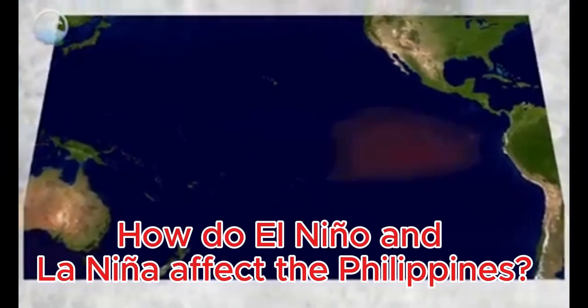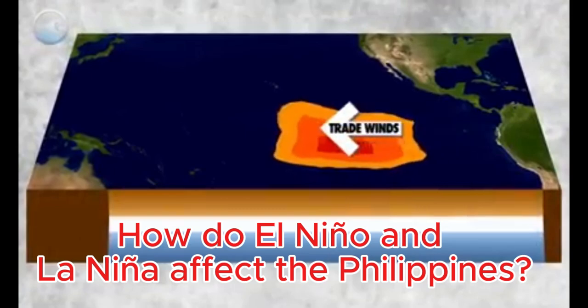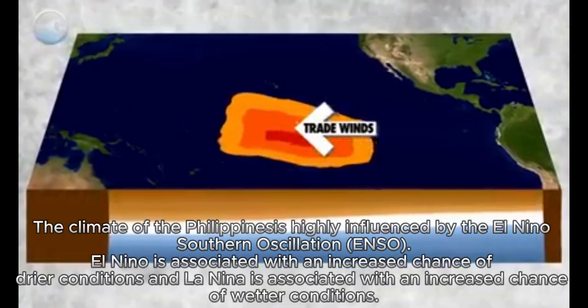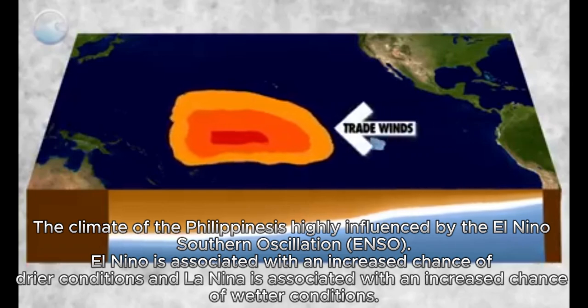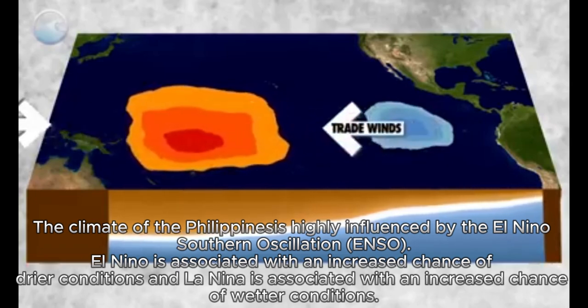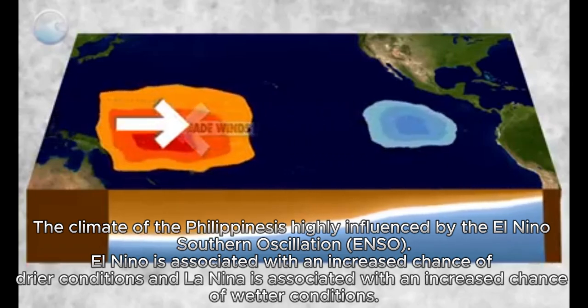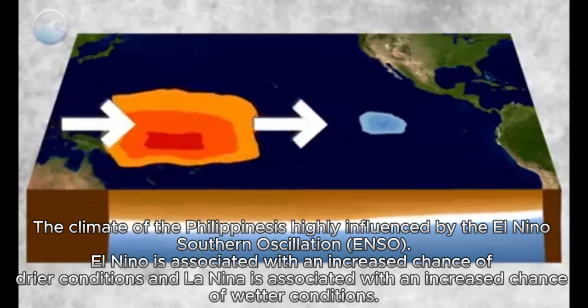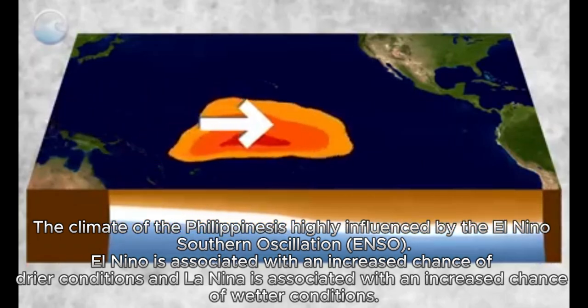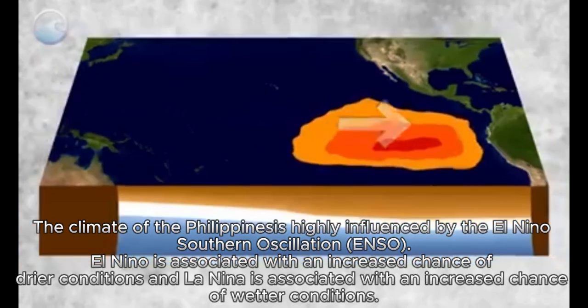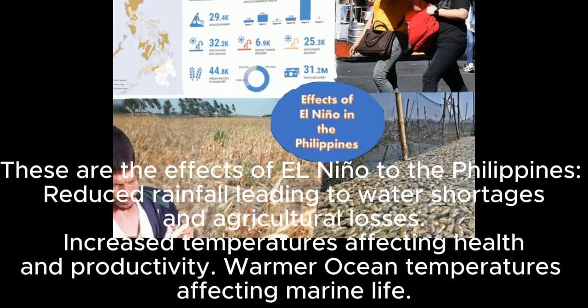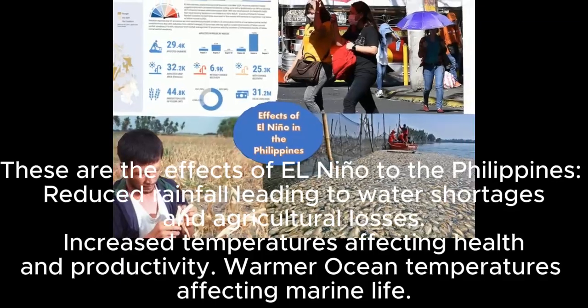How do El Niño and La Niña affect the Philippines? The climate of the Philippines is highly influenced by the El Niño Southern Oscillation, ENSO. El Niño is associated with an increased chance of drier conditions, and La Niña is associated with an increased chance of wetter conditions. These are the effects of El Niño to the Philippines.